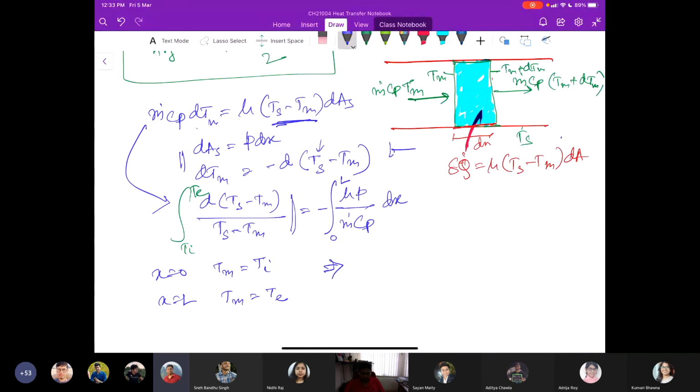What we have is Ts minus Te divided by Ts minus Ti, with Tm replaced here, is equal to e to the power of minus...